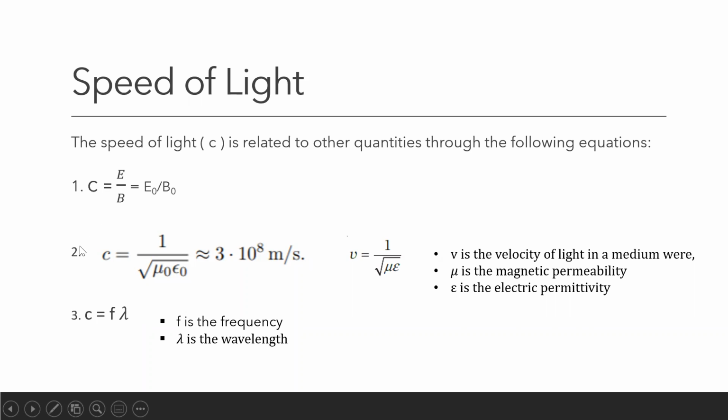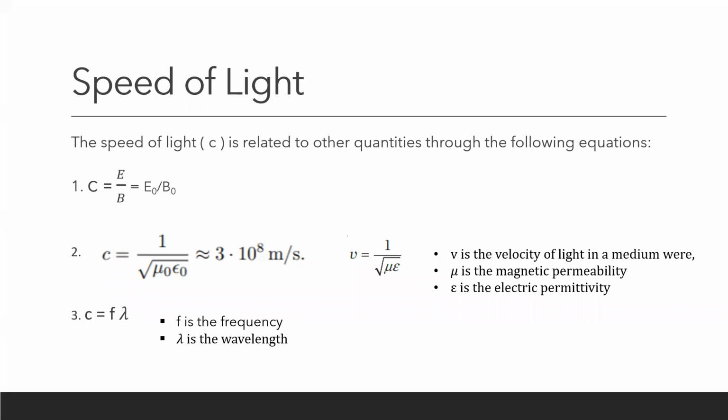Or another equation that connects speed of light with the electric and magnetic quantities, c is equal to 1 by root of mu naught epsilon naught. Do you remember what is mu naught? It's the magnetic permeability of free space.